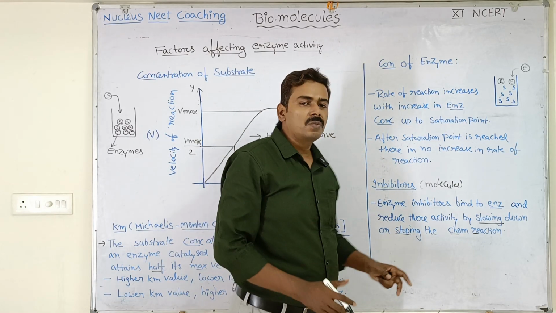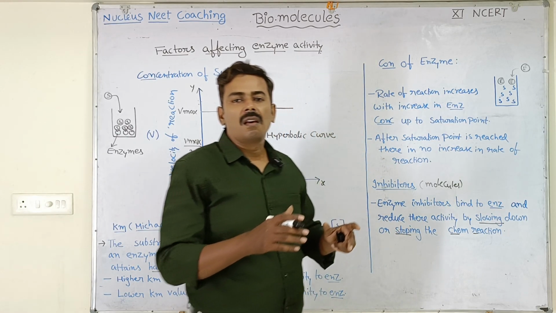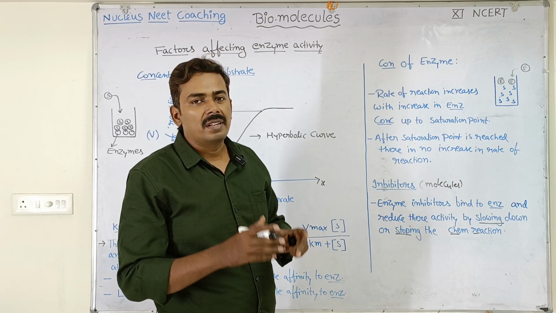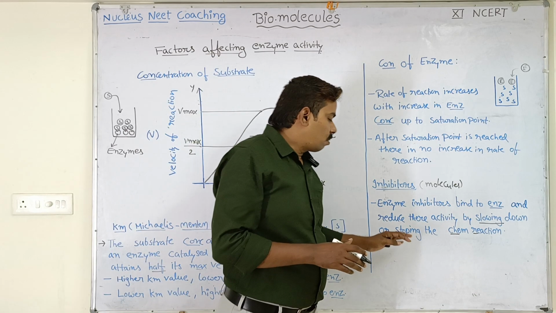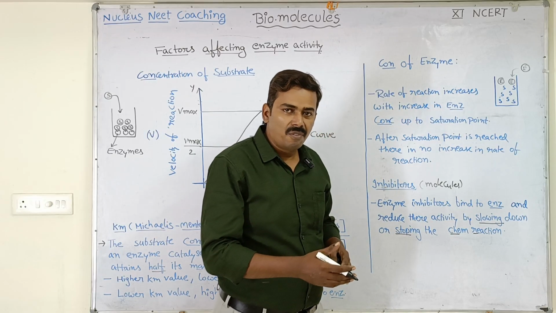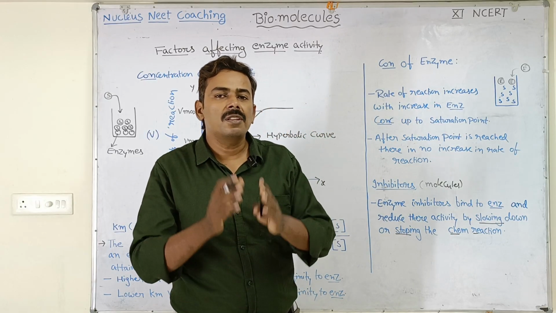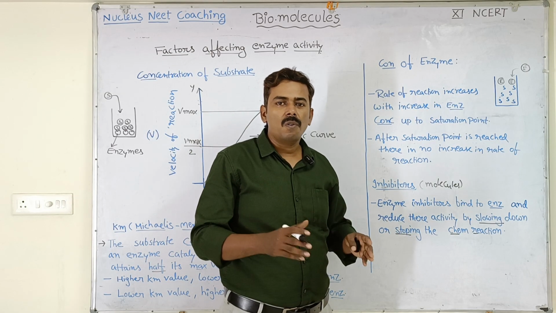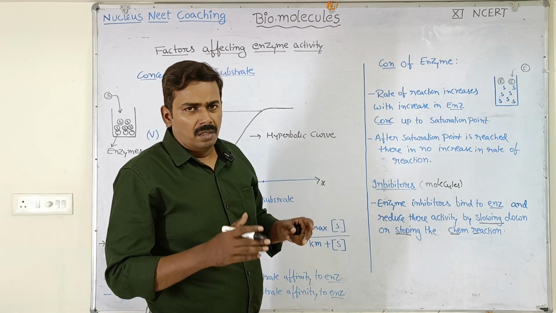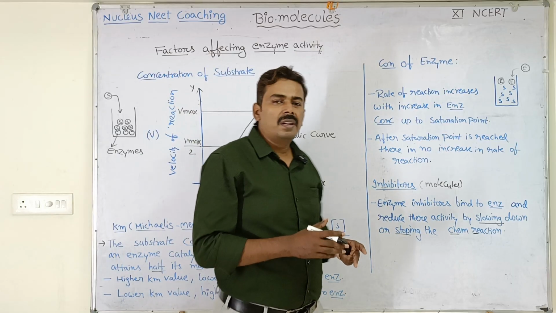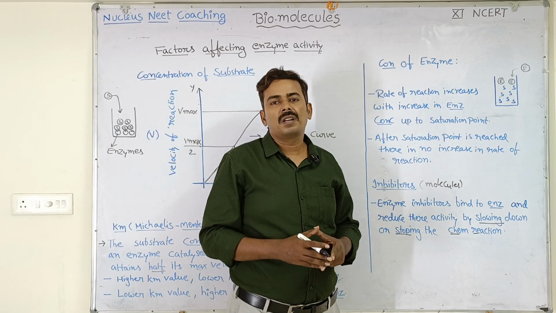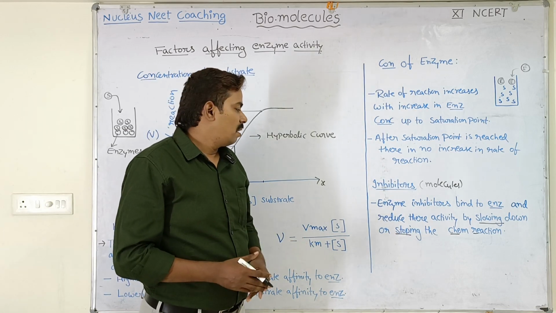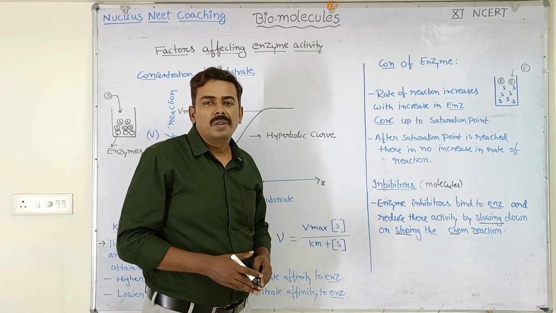So, the inhibitors, when they are present along with the enzymes, are going to affect the enzyme activity adversely. They may either slow down the rate of reaction, the velocity of reaction, or they may completely stop the enzyme catalyzed reaction. Okay. How to overcome the effect of inhibitors? We can overcome the effect of inhibitors by increasing the substrate concentration up to a certain level. Okay. So, in the next topic we will see the different types of inhibitors.